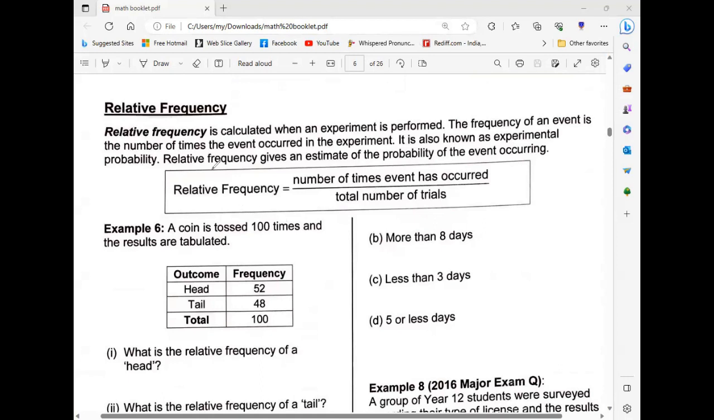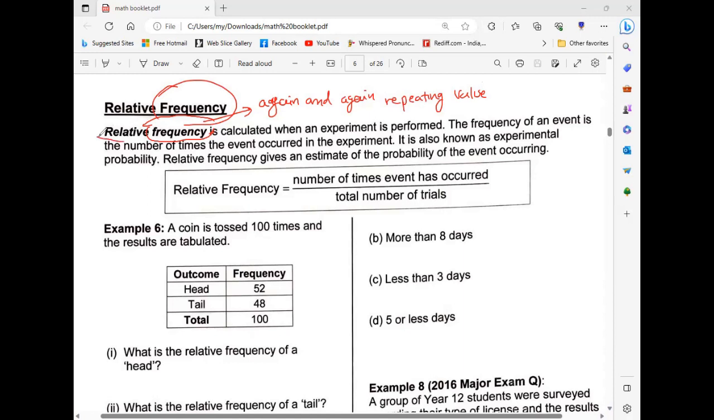So what is a relative frequency? Frequency means again and again, repeating value. That is what is called frequency.